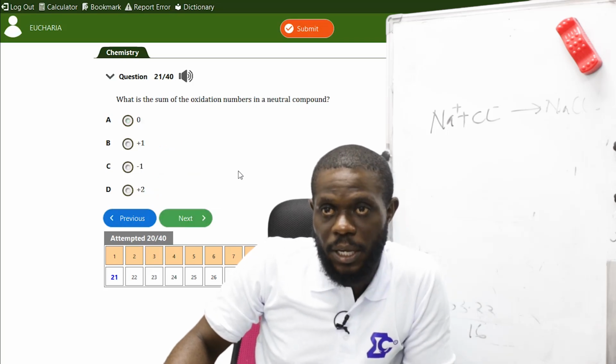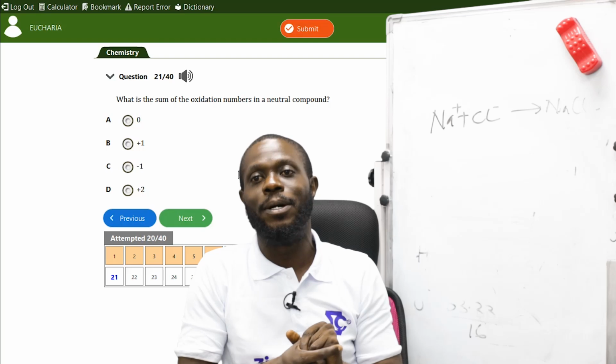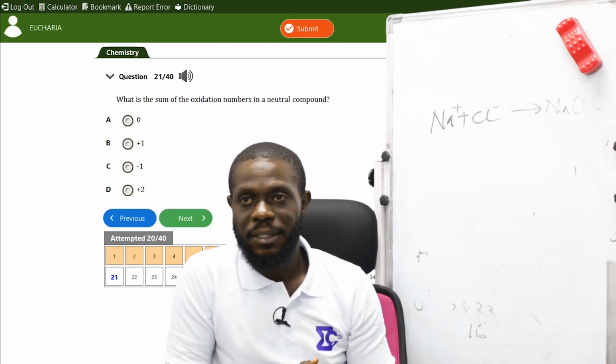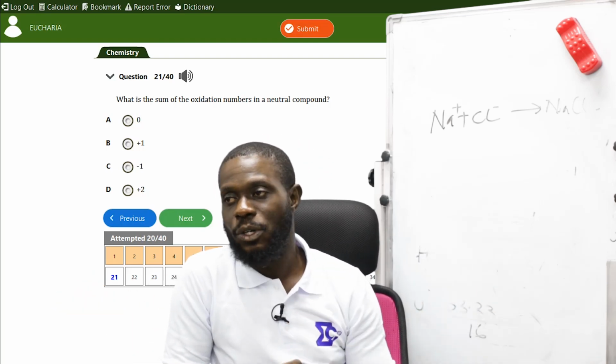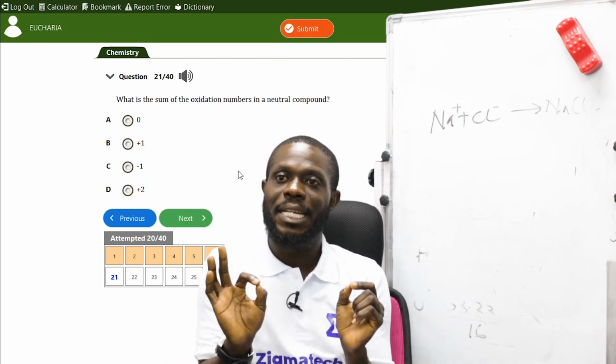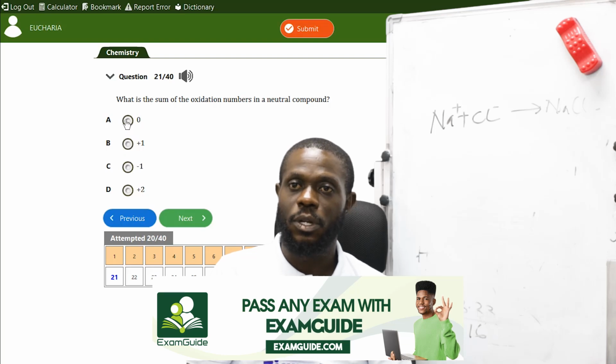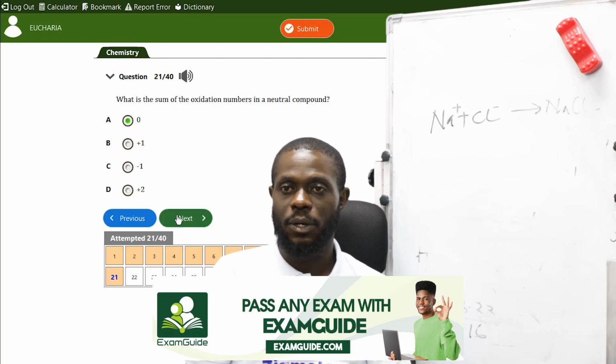Let's go to the next one. The next one says, what is the sum of the oxidation number in a neutral compound? Already the answer is there. Neutral, it has no charge. So the answer is 0. When they say neutral compound, that means it has no charge. So the correct answer is A, 0.